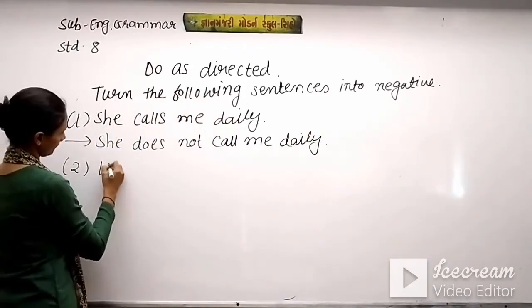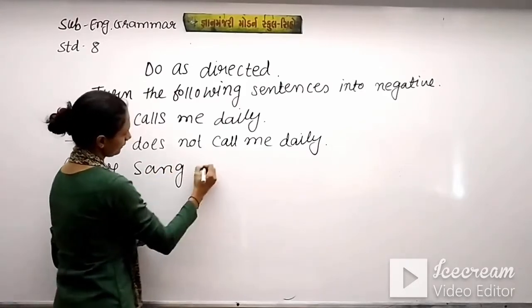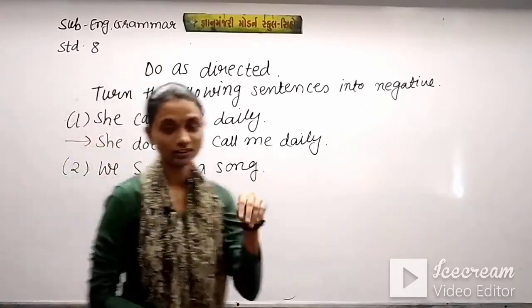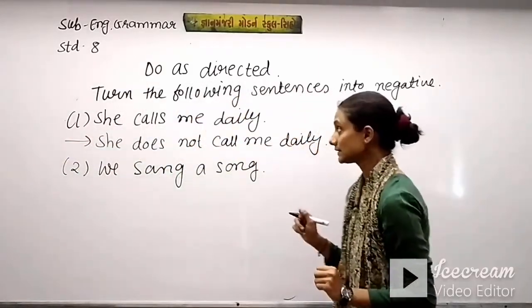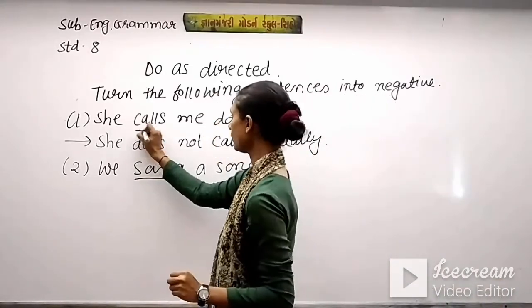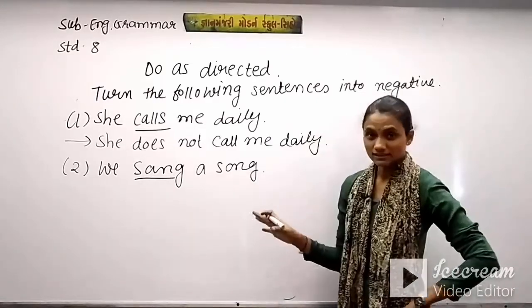Second, we sang a song. So this is a simple past tense. Here sang is given.